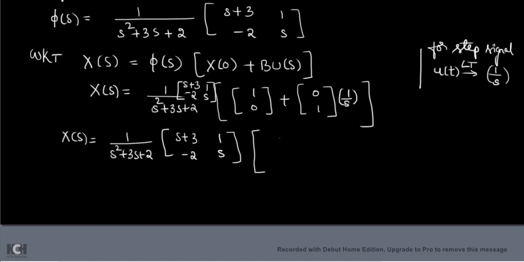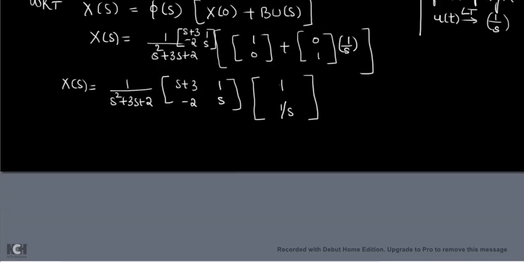So I am going to get it as 1 plus 0 into 1 by s. First answer is 1. And the next will be 0 plus 1 into 1 by s. So second answer is 1 by s. Like this I am going to get. Now multiply this value. Let this outside s square plus 3s by 2 be as it is. No change in that. Now I will multiply this with this.